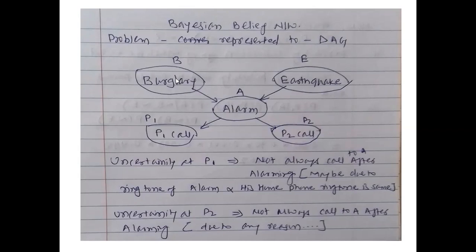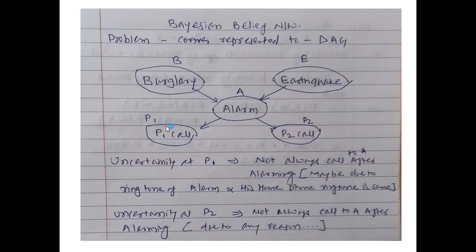The problem statement is represented in terms of a DAG: burglary B and earthquake E. If burglary is there or earthquake is there, then the alarm will start. That is capital A, the event of alarming, based on burglary and earthquake. And second, if the alarm is there and nobody is at home, after a fixed time the alarm will call P1, that person, and P2, that is another home.